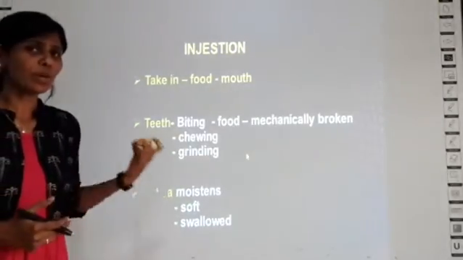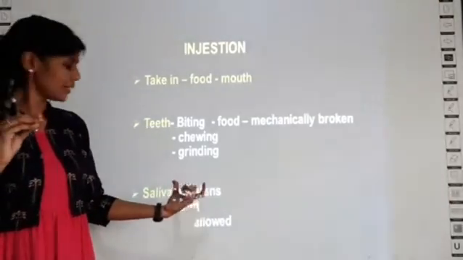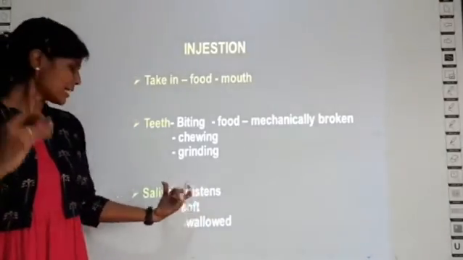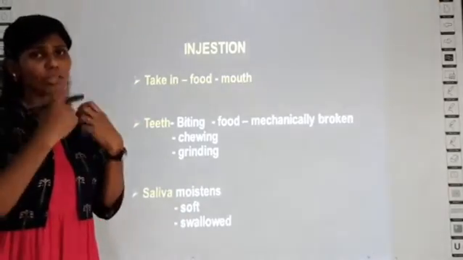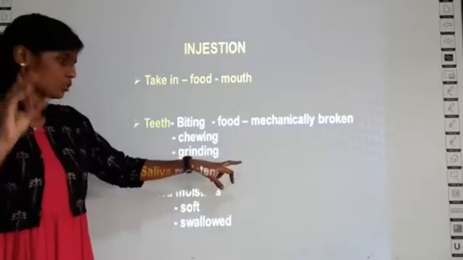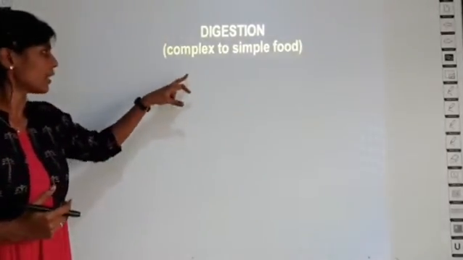Then what is the role of saliva in the mouth? Saliva moistens the food. It makes the food soft and wet so that you can swallow. Suppose you have a hard stone in your mouth, you cannot swallow, right? So it should be soft to swallow. That is helped by the saliva.